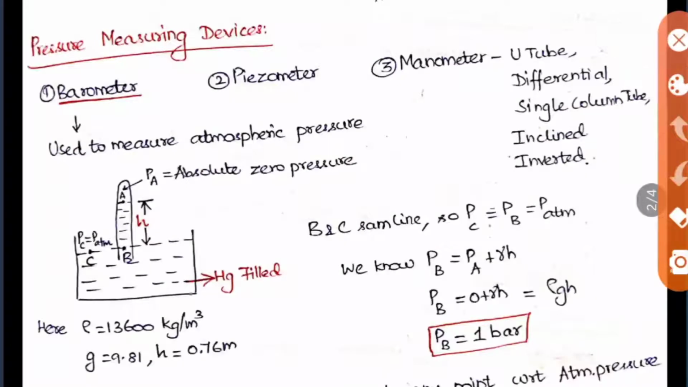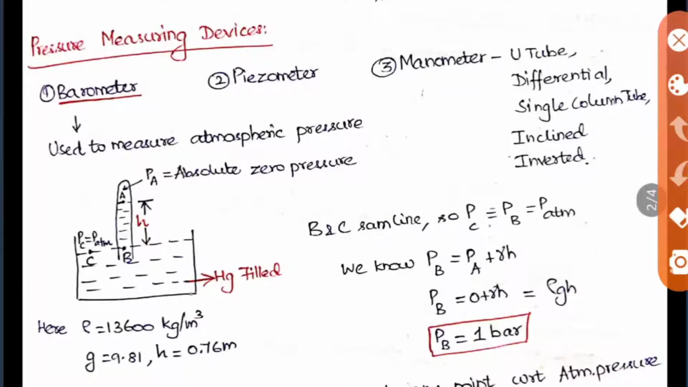There are different types of pressure measuring devices. The first one is the barometer, the second is the piezometer, and the third is the manometer. In the manometer there are 5 different types: the U-tube simple manometer, the differential manometer, the single column tube manometer or micromanometer, the inclined manometer, and the inverted manometer. We will see all these in detail. There is no need to memorize any formula in this, just understand the concept. When you understand the concept, whatever value they give you, even a numerical value, we can solve it easily.